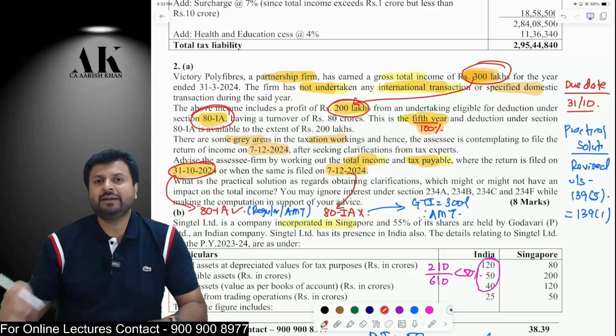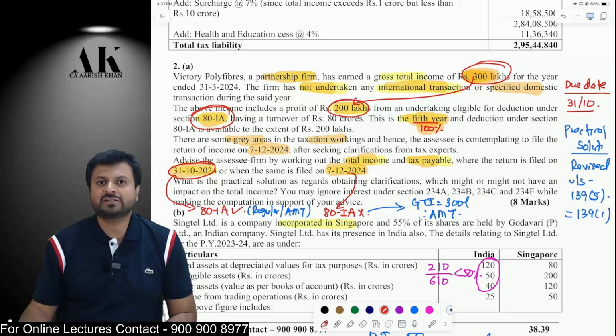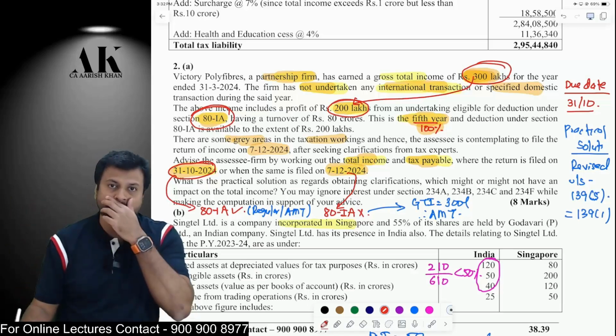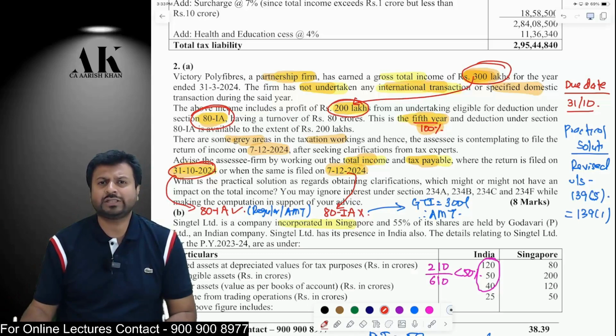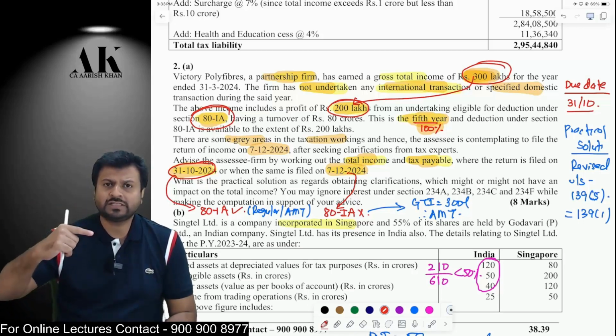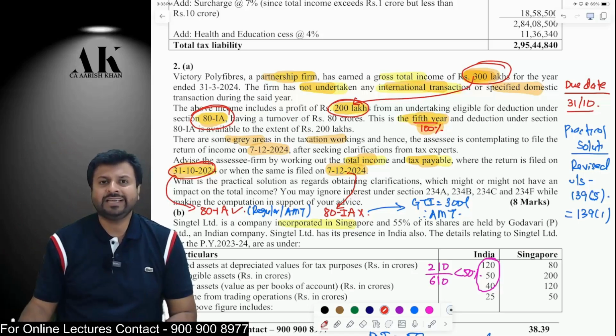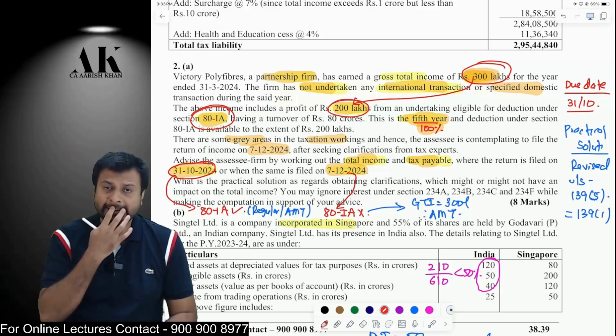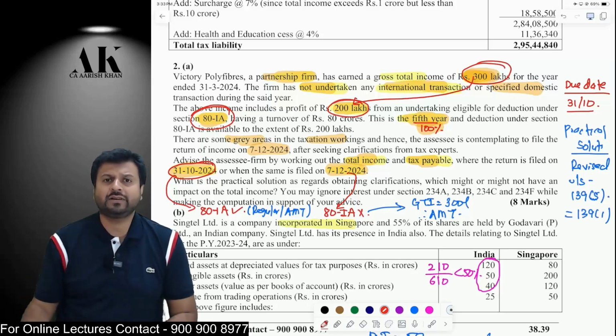But at the same time, it is a partnership firm claiming deduction under 80IA. Therefore, it will also be applicable for what? AMT, 115JC. Therefore, we need to compute 115JC also now. How will we compute adjusted total income? Whatever is the total income, that is 1 crore, add back the 80IA deduction, that is 200 lakhs. Therefore, the assessee's adjusted total income will come to 300 lakhs.